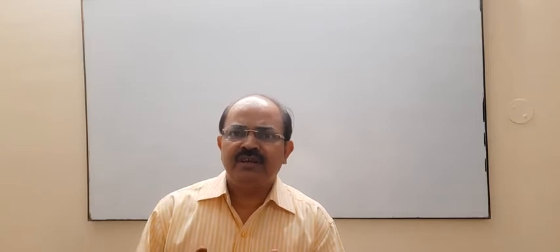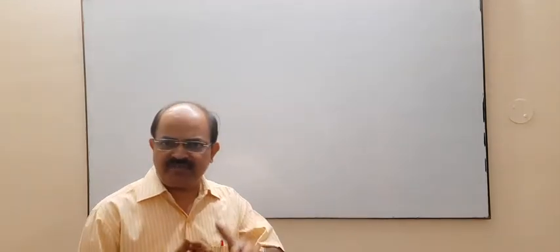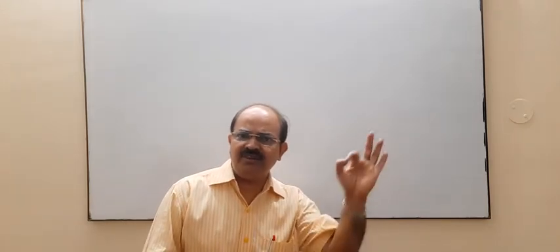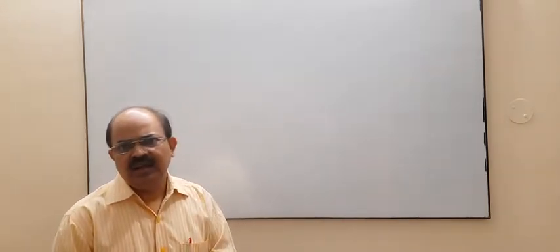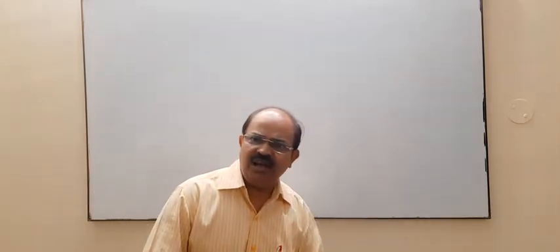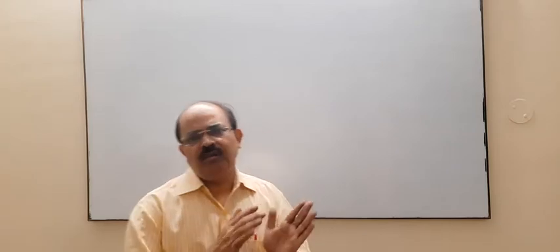My dear students, I have already discussed during the representation of a structural formula that structural formulas are represented, number one, in complete structural formula, number two, condensed structural formula, and number three is your bond line structural formula.